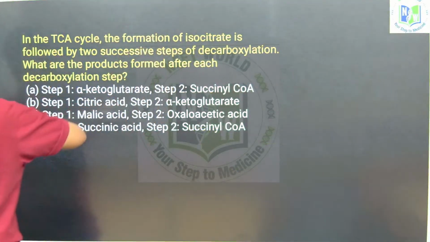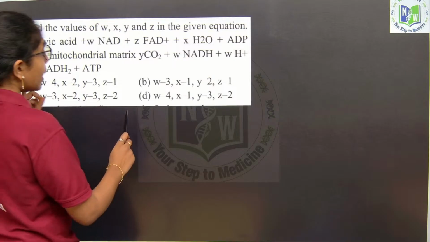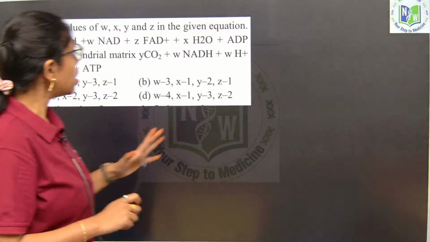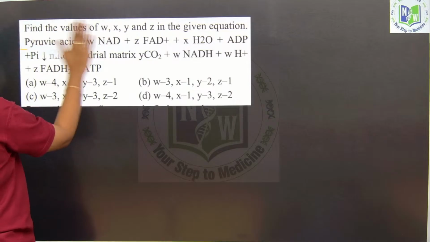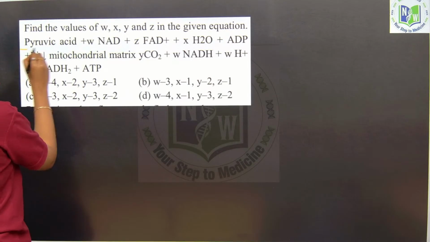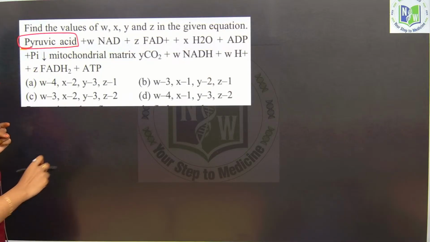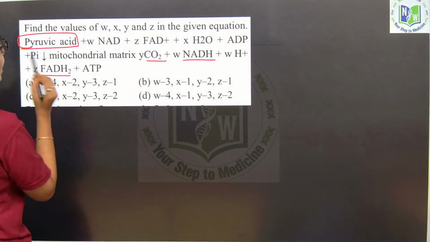Next question. Yeah. Find the values of W, X, Y and Z in the given equation. So, how do you have to identify when such questions are asked? First look into the major step, or first look into the major substrate. Here what will be the substrate? The substrate is pyruvic acid. Pyruvic acid is the substrate, and at the end what is it releasing? Just energy, that is NADH, carbon dioxide and FADH2.